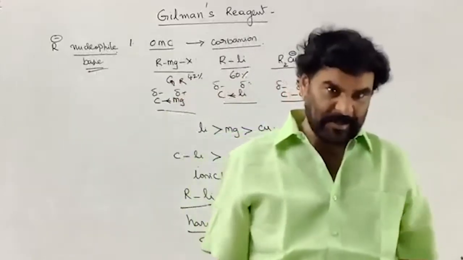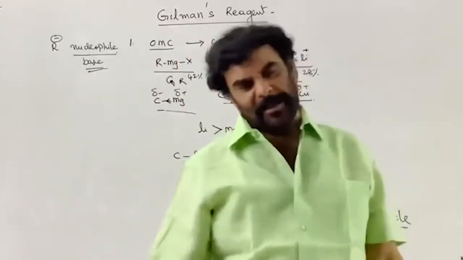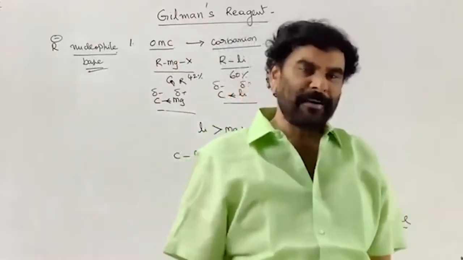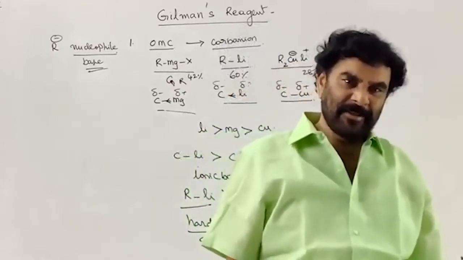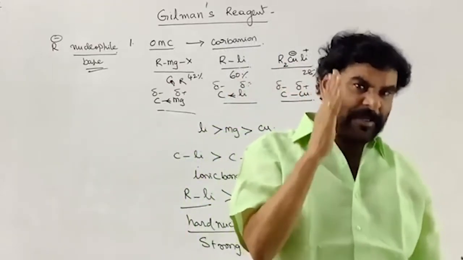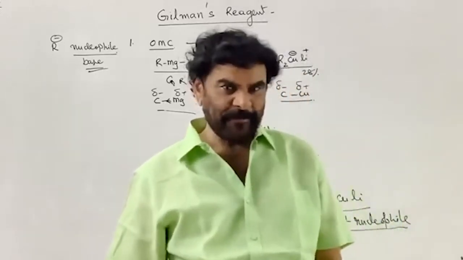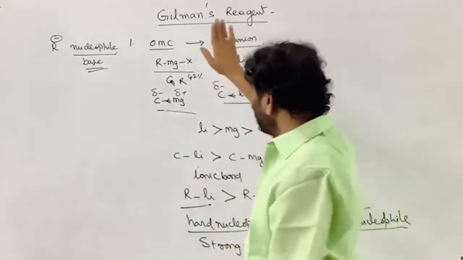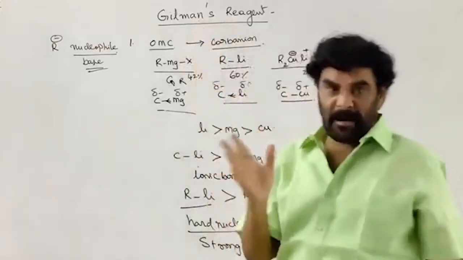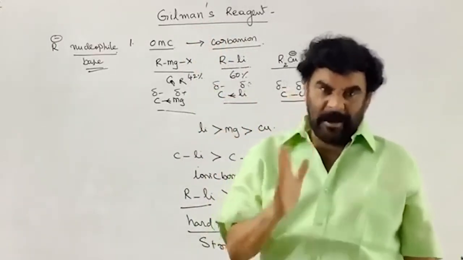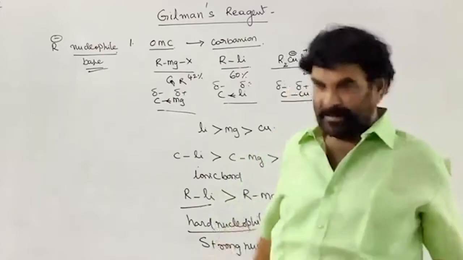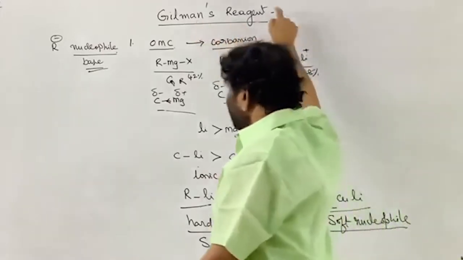That is the selectivity. If there is only one electrophilic center, no problem, it will go and attack. So, for the selectivity of the reactions, that is, to attack the carbanion at a particular center, this Gilman's reagent is used.